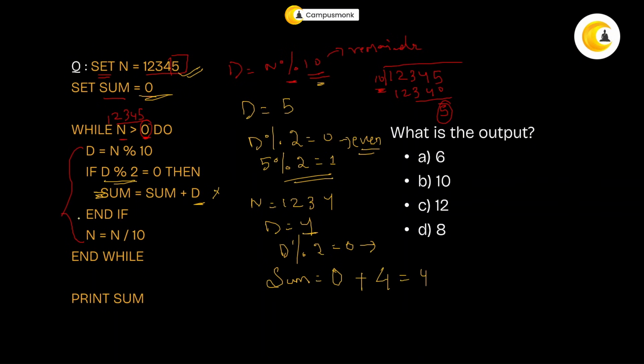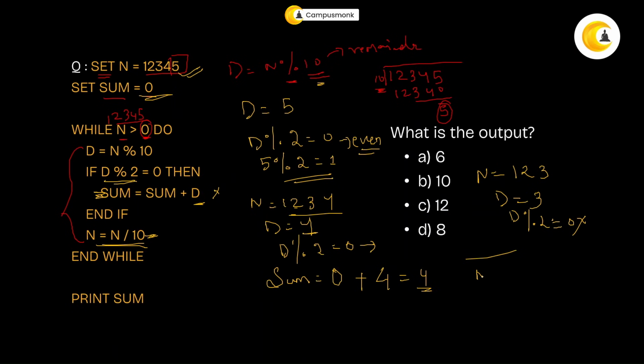Okay. Now, it will again go back. That is how your n is basically 1 2 3 4, because you divided it by 10. Now next, once you divide this by 10, what will be your n? Your n will be 1 2 and 3. Now your d will be 3, so d mod 2 will not be equal to 0. This will not be satisfied. So again, your sum will stay the same.